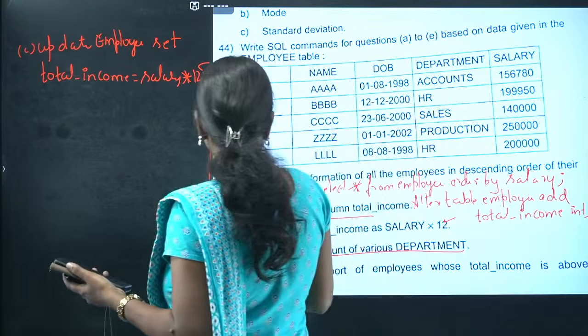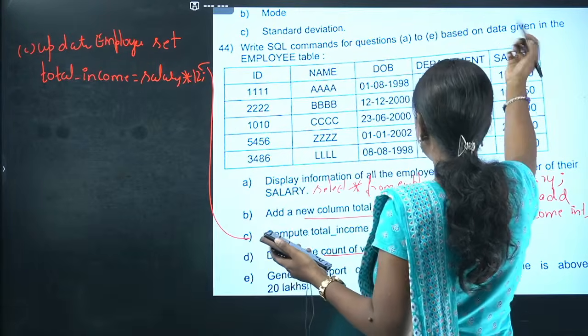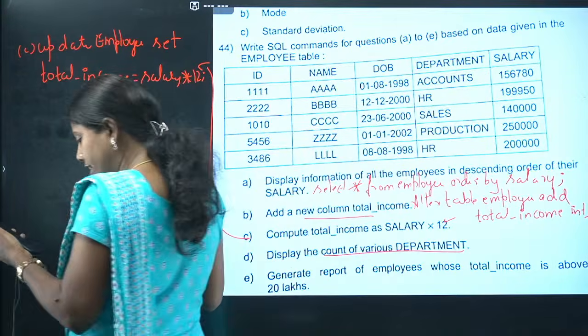Display the count of various departments. For example, accounts, how many are there? HR, how many are there? This also we had solved.